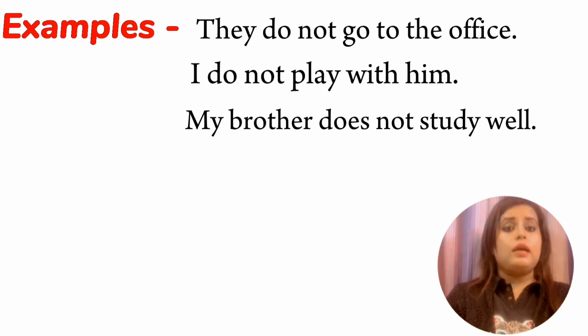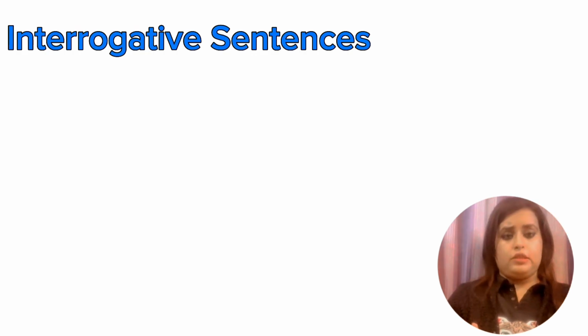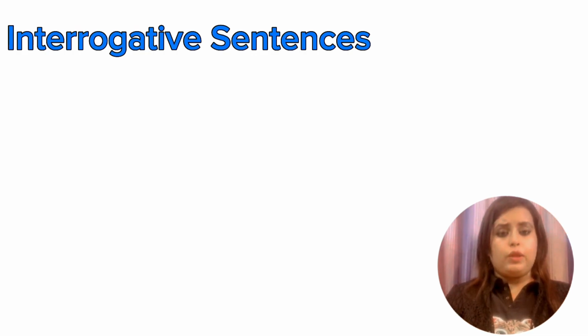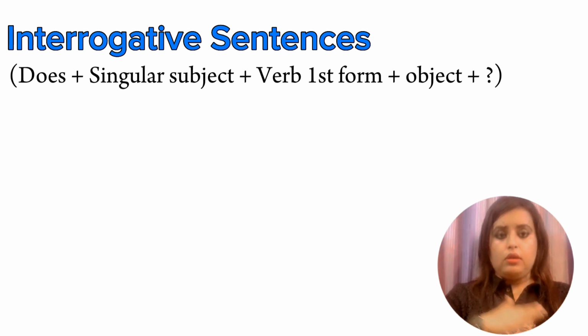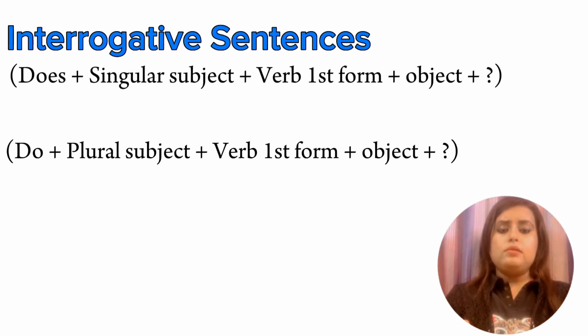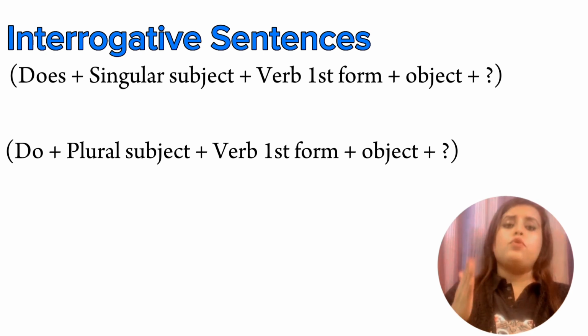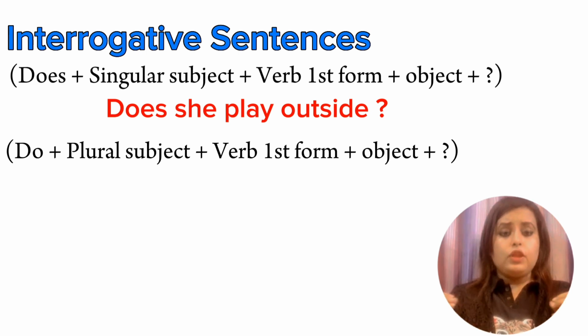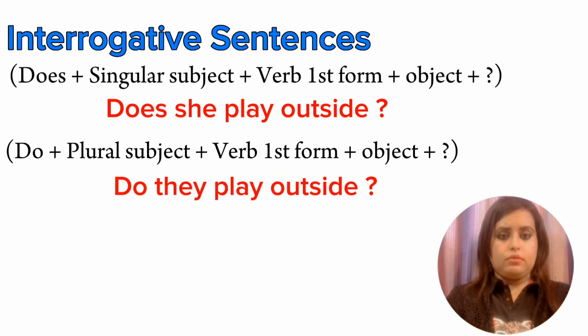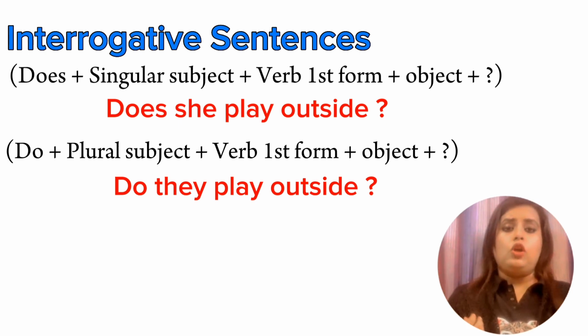Now let's move towards the third sentence type, that is interrogative. So the rules for interrogative will be does plus singular subject plus verb first form plus object followed by a question mark. The other rule is do plus plural subject plus verb first form plus object followed by a question mark. So the example, I'm going to take the same example. Does she play outside? Do they play outside? So I have used does or do depending on whether it is singular or plural.